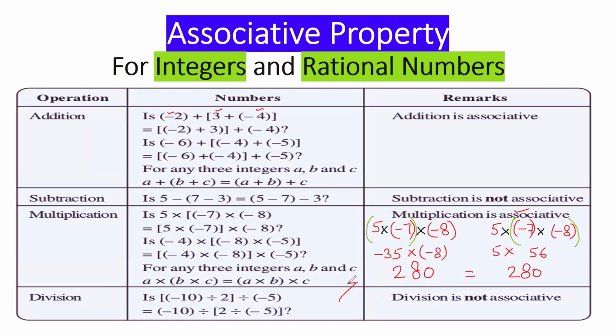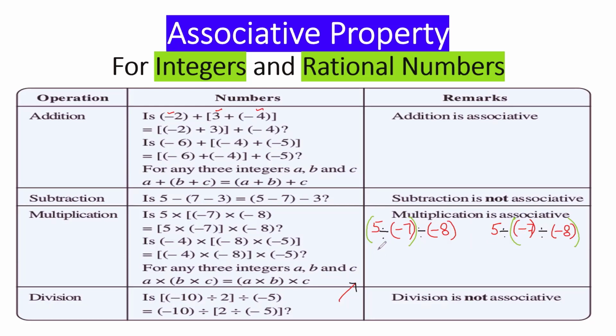Now we will check the division. So what I'll do, I'll just replace the multiplication part with division. So I'm going to check for division. Numbers are same. You may take the numbers of your own choice.